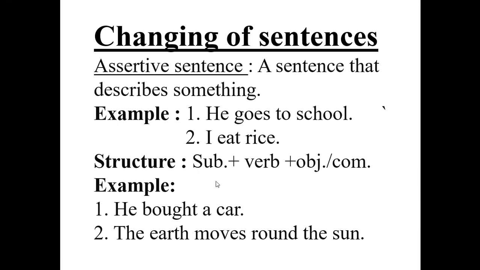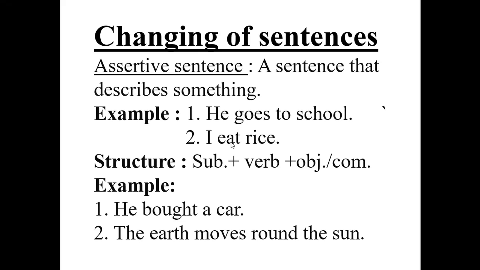Very simple. First subject plus verb plus object or complement. It's a good serial. At first, we use subject, then verb, then object. So it is the structure of assertive sentence.